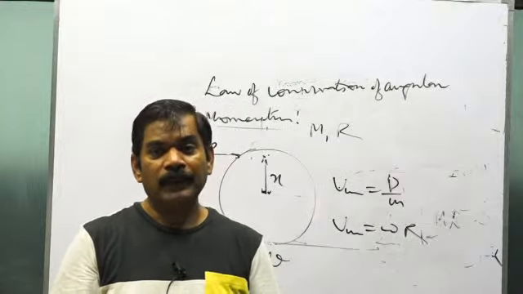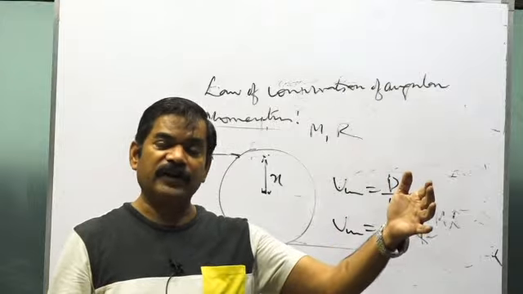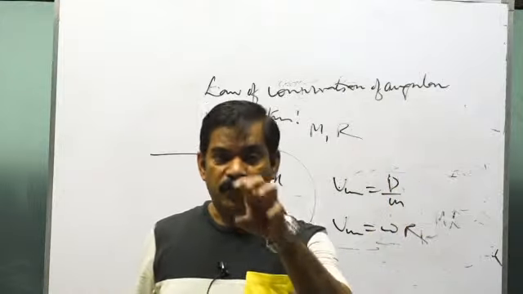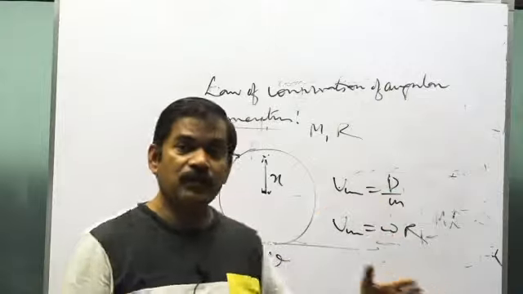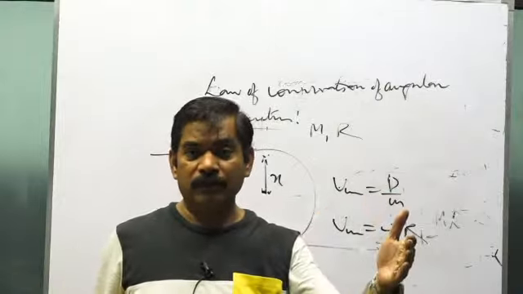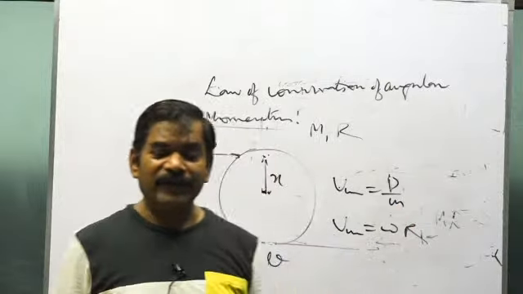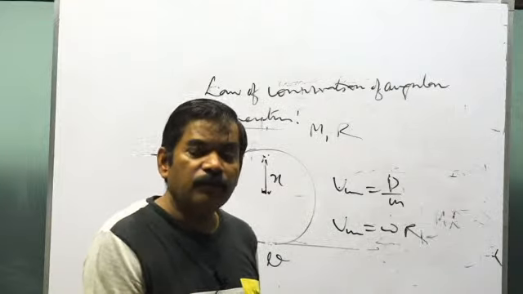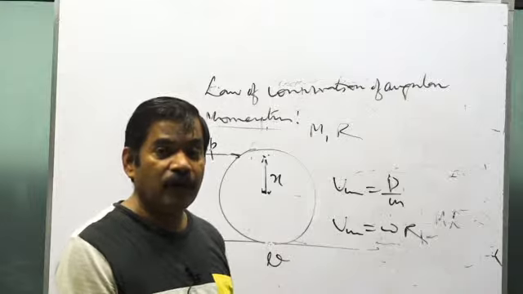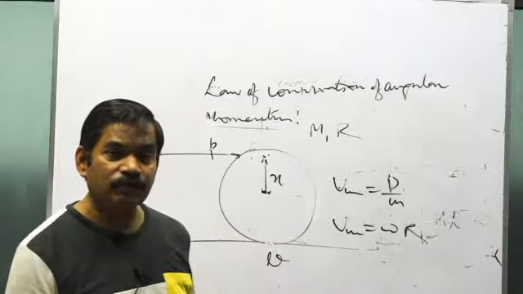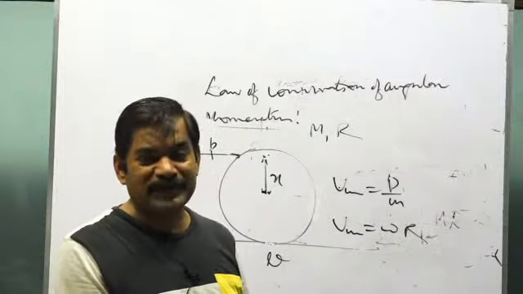Let the motion start pure rolling after time t. Then after time t, the velocity v will become u plus at. U is the V center of mass that you had calculated, minus mu g into t. That becomes the velocity after time t. Similarly, calculate the torque of the force of friction, mu mg into r equals I alpha. So through that you will get the value of alpha. Because omega was less than v, omega will gain. So omega final equals omega initial plus alpha into t.